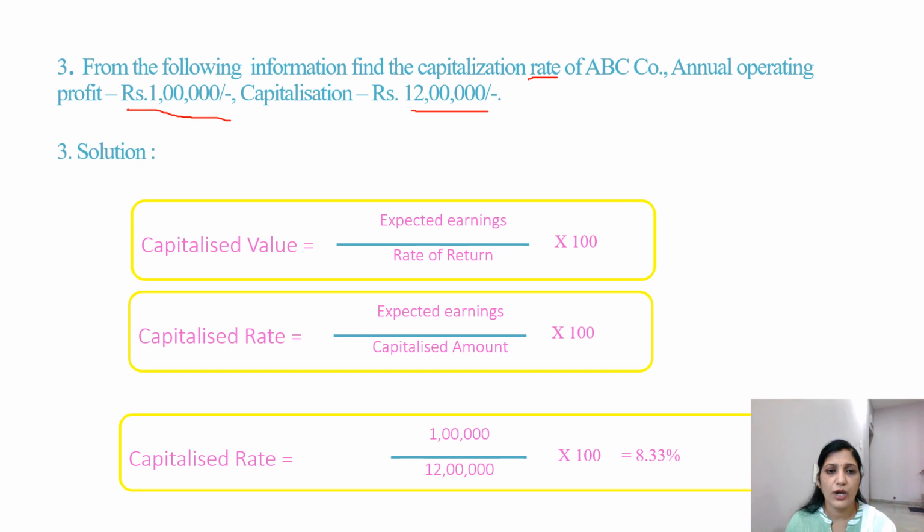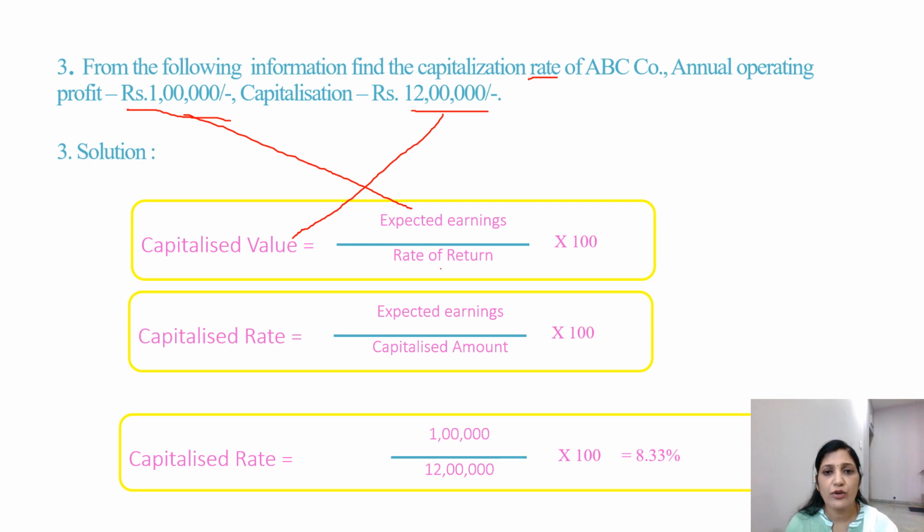So how can we find that? I'll go for the same formula: capitalized value is equal to expected earnings divided by rate of return into 100. We know this formula. Now what is given? 12 lakhs is the capitalized value. Expected earning, annual operating profit, is also given.